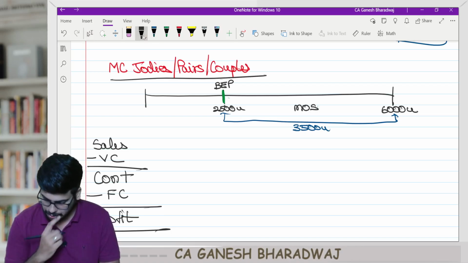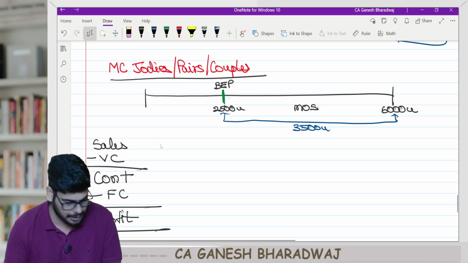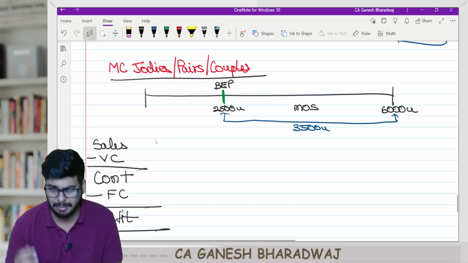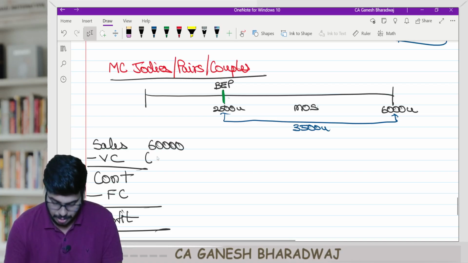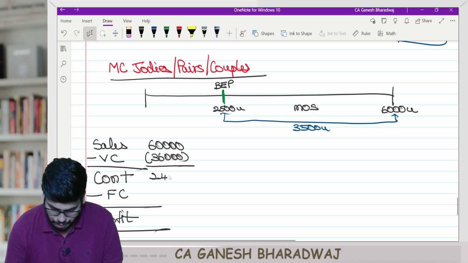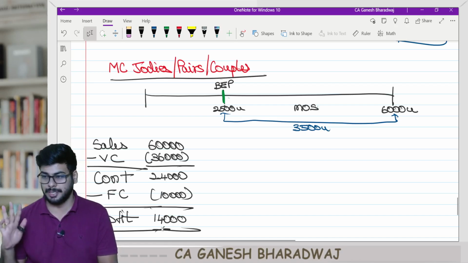Let's fill in the figures, guys. Write down what was the sale in our example. Write down here 60,000. What was the variable cost? 36,000. So contribution was 24,000, minus 10,000 gives you a profit of 14,000. That's about it. Clear with this, guys?